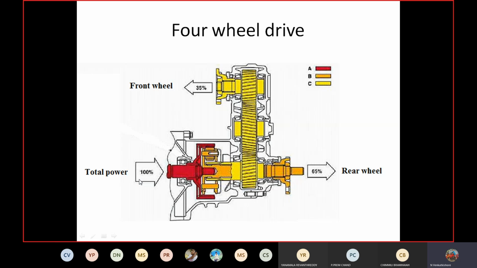So how much power do we have to transmit to the front wheels, and how much to the back wheels? Here, 35% of the power is transmitted to the front wheels, and more power, 65%, is transmitted to the back wheels, through different gear mechanisms. Generally, military vehicles and off-road vehicles, that means vehicles used in fields, agriculture, and forests, are provided with four-wheel drive.